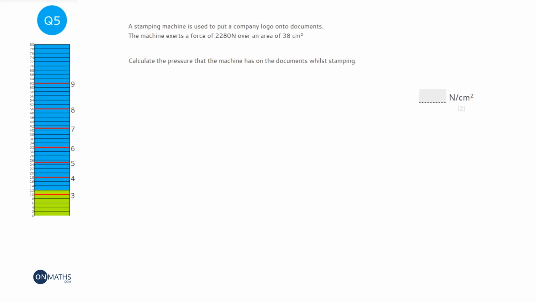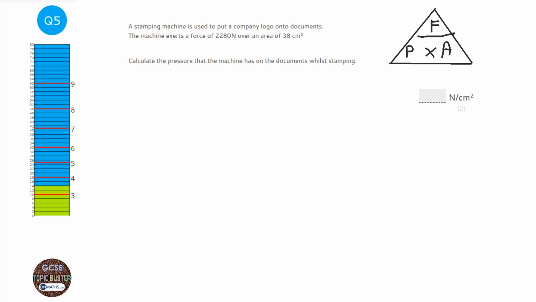For this question, the main thing we need to remember is the triangle. Now the triangle is like the speed, distance, time triangle, but obviously this has nothing to do with speed, distance, time. The formula says that pressure equals force over area. So as long as you've got force on the top, which is measured in newtons, then you're fine, because area and pressure can be the other way around. So if we're asked to find the pressure, we cover up pressure on the triangle, and it says that it's force divided by area.